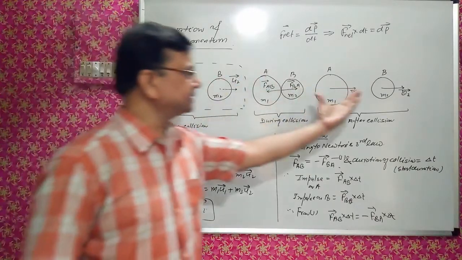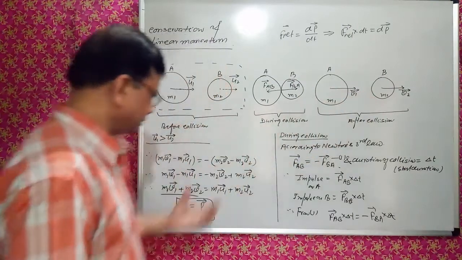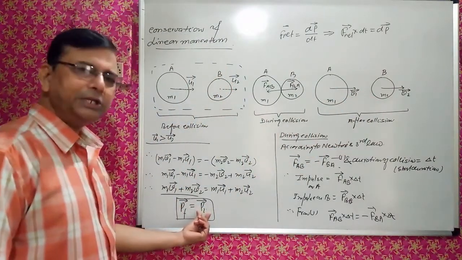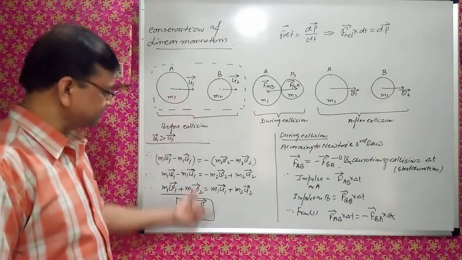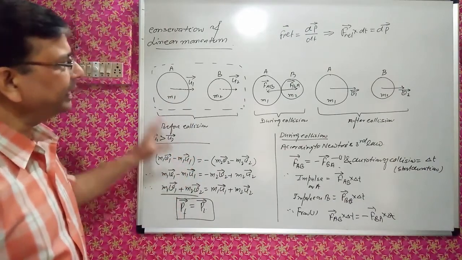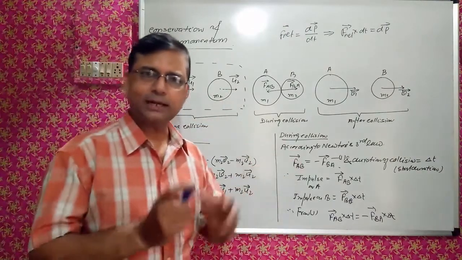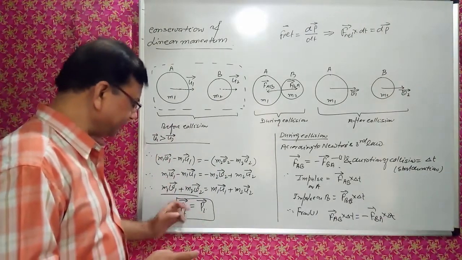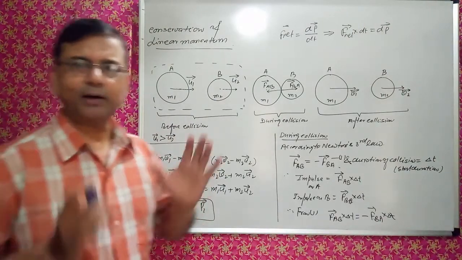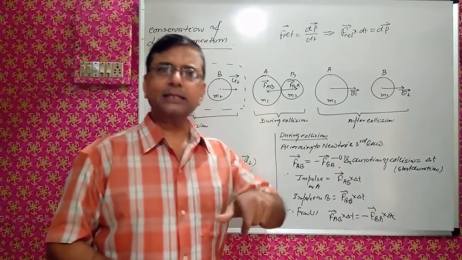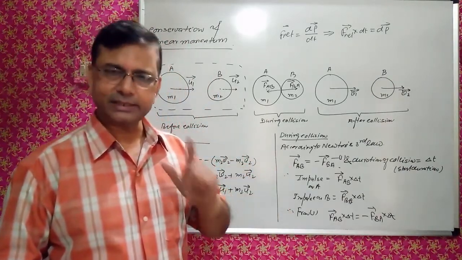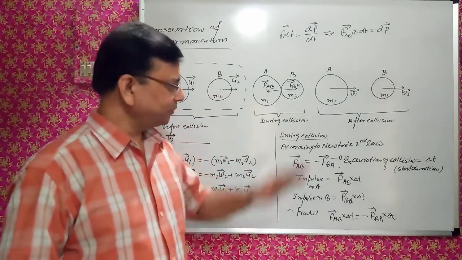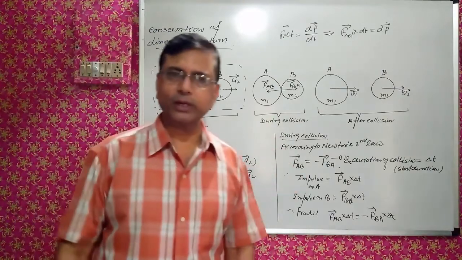Both the particles. This is the system here. And this is the initial momentum of the system. So what did we find? In the simple example of collision of two objects, we have found that the initial momentum is equal to the final momentum of the system when external force is zero. That is important, right? We will solve a few problems, so things will be more clear to you.